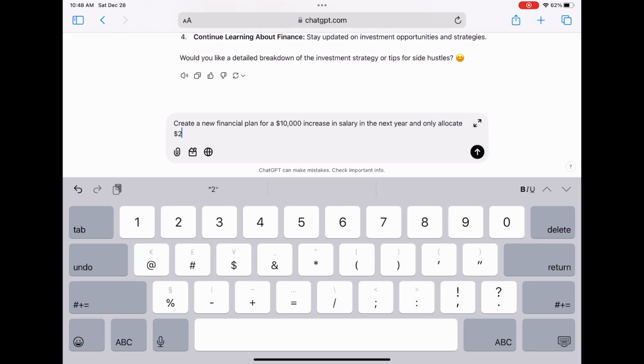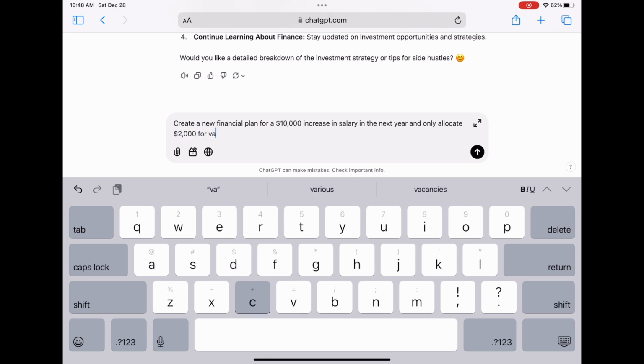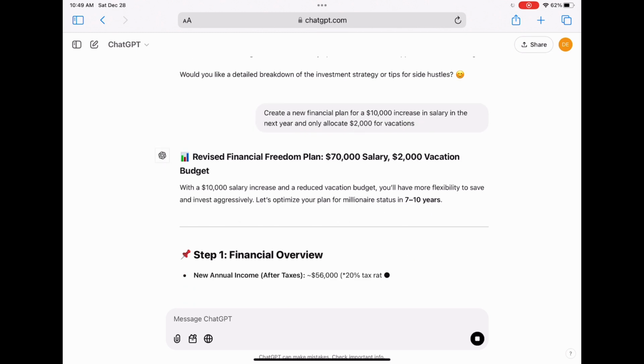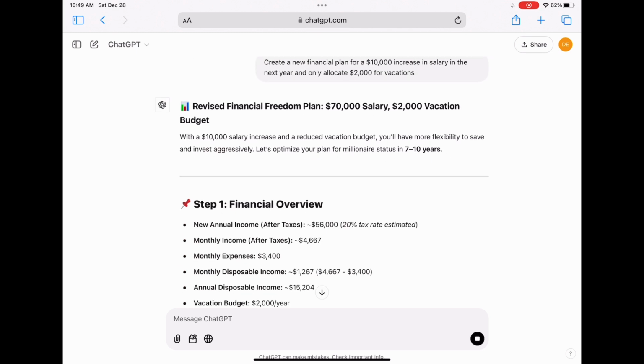And we're going to have to scale back on the amount that we allocate for traveling, right? So it's not saying that you can't take a vacation, but you may have to travel less. So we're only going to do $2,000 for the vacations. So now ChatGPT is going to show us a revised financial freedom plan with a higher salary and changing that vacation budget. So now our new annual income after taxes is $56,000.